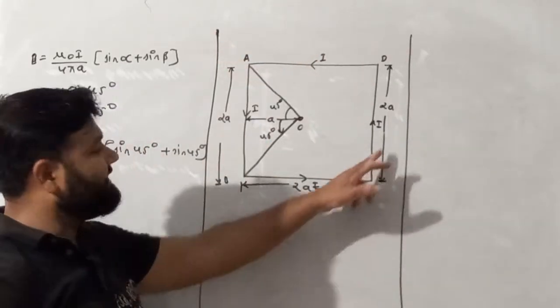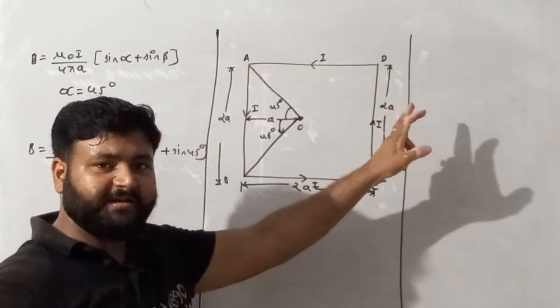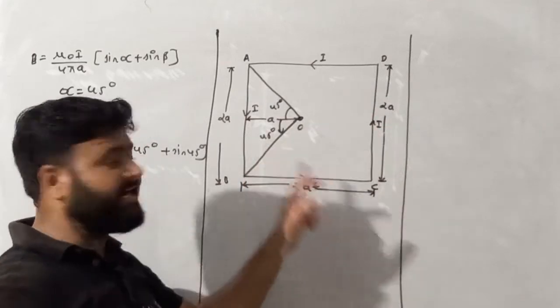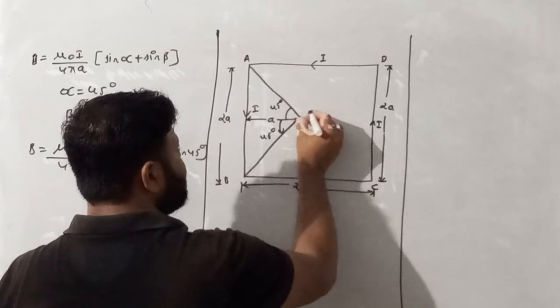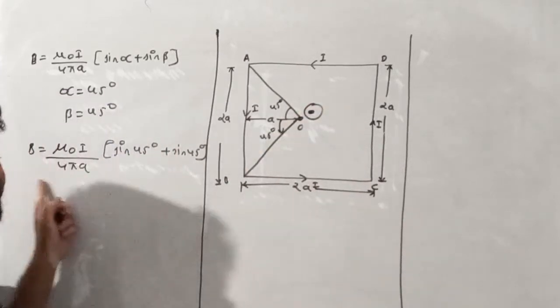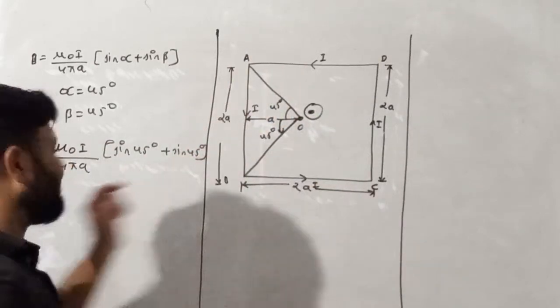All the sides are of the same length and all the sides carry the same current, so due to all the sides at point O, the direction of magnetic field is the same, my dear student. This is the magnetic field due to only one side. So multiply it with 4 because a square has 4 sides.